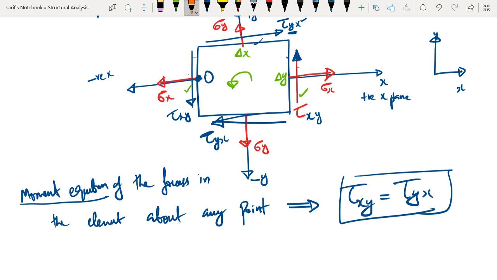And what are the shear stresses on the horizontal planes doing? They are producing a clockwise moment. So this is what is meant by the complementary nature of the shear stresses. Shear stresses on mutually perpendicular planes are complementary to each other so as to maintain the equilibrium of the element. I hope this idea of complementary shear stress is clear to you.